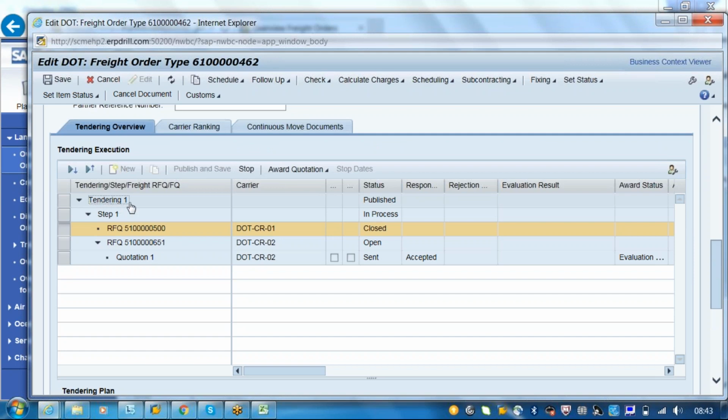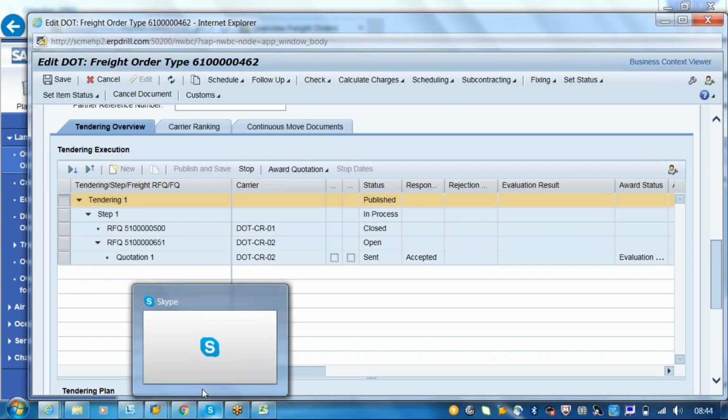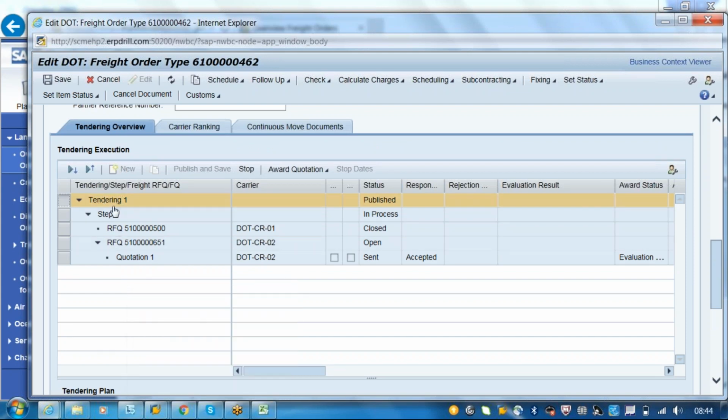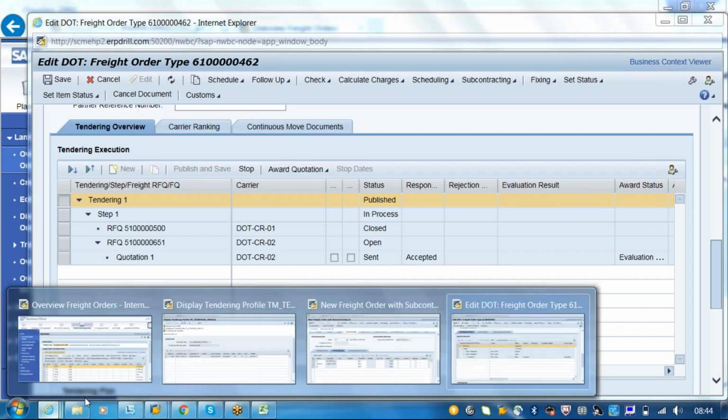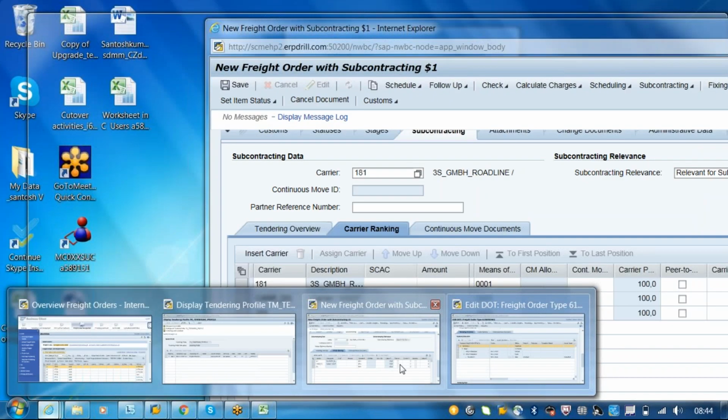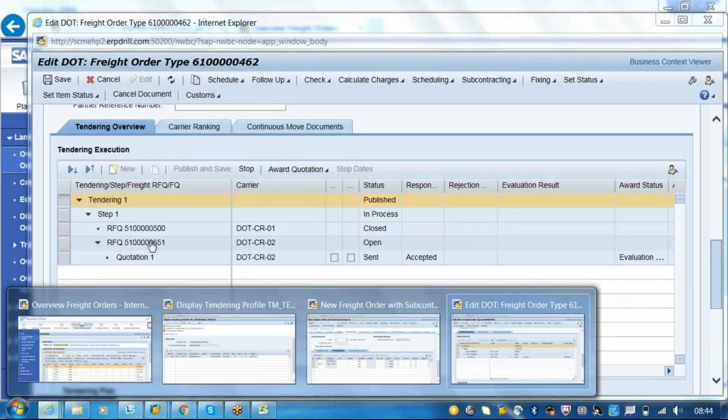Tendering one. So this is the profile here. You can see here tendering one. So this is a tendering profile. Yeah, tendering one is a tendering profile. What they created, I think. Okay, so based on the tendering profile, the steps and everything got created.